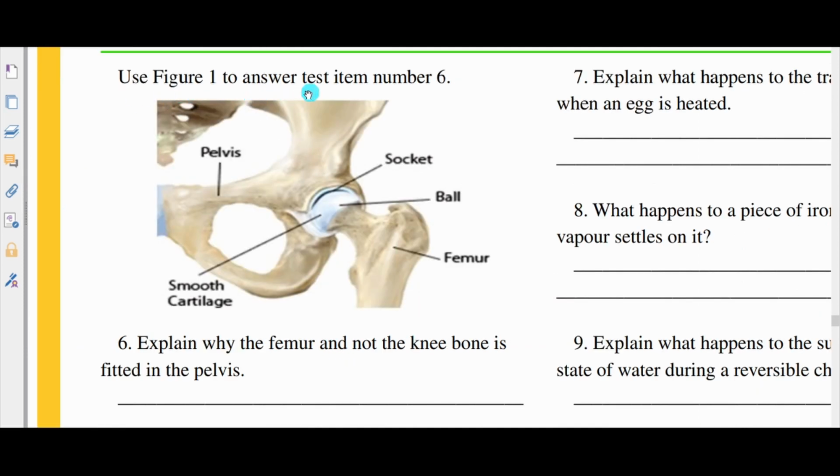Use figure 1 to answer test item 6. Here we have this diagram. We have the bones of the pelvis. We have this socket. We have the ball. We have the femur, and on this we have smooth cartilage. Now, explain why the femur and not the knee joint is fitted into the pelvis.